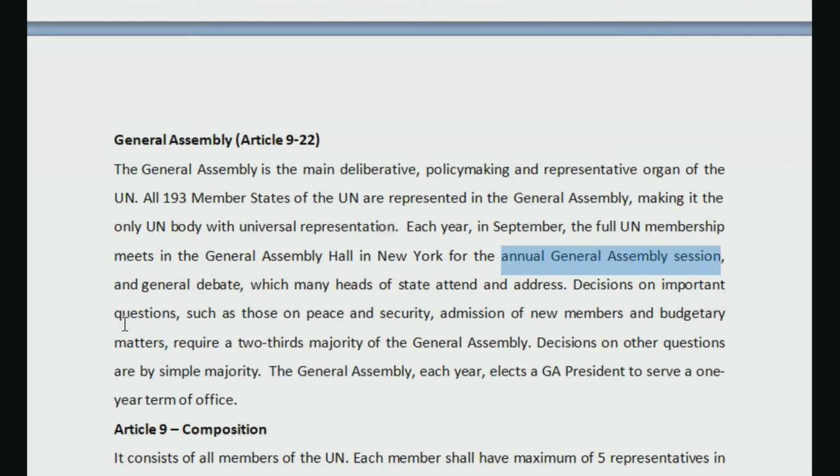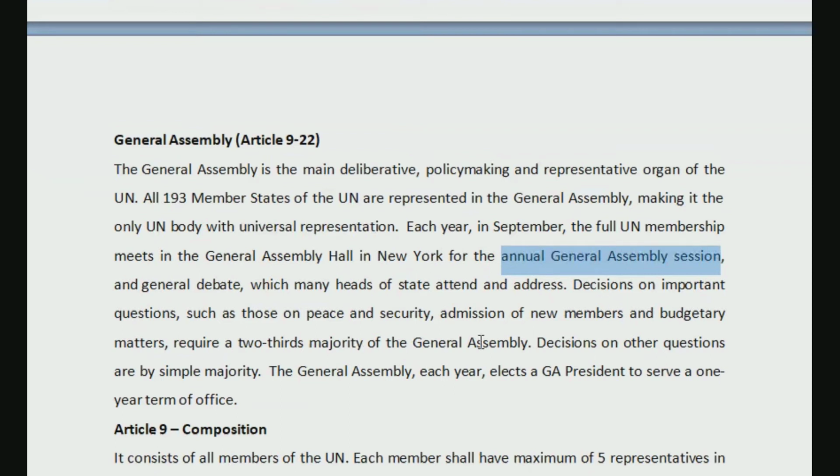Decisions on important questions such as those relating to peace and security, admission of new members to the UN, and budgetary matters require a two-third majority of the General Assembly. Regarding voting also, we have a provision that we are going to discuss in detail, so I'll just read it out.